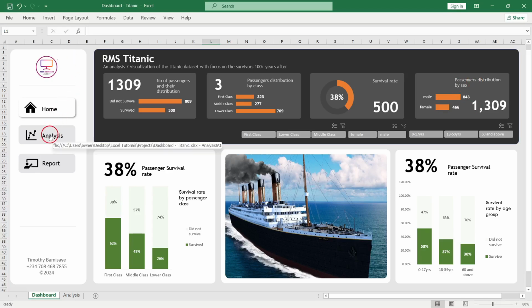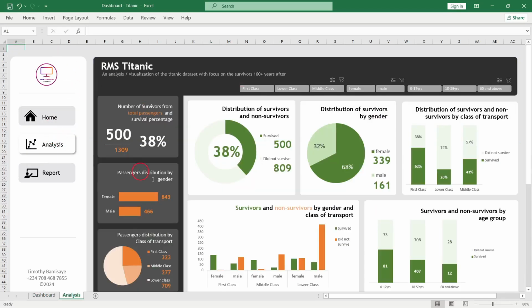Now, if we go ahead and look at our analysis on this side, we can see some of our data from here. 500 people survived from 1,309 passengers, which is about 38%. And we can see our distribution of the passengers by class of transport. For the first class, we have about 323 people. Middle class, we have 277. And for the lower class, they amount to about 709 persons.